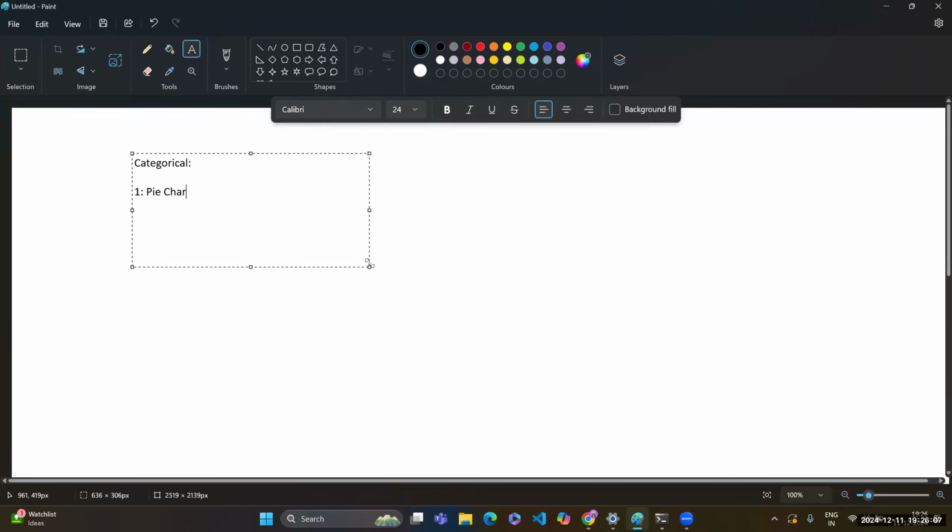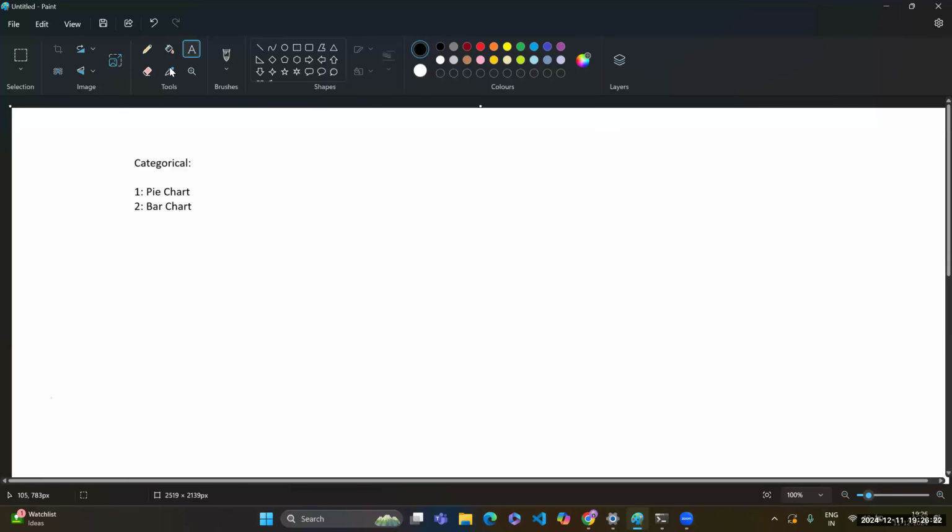One is called a pie chart, and the second one is called a bar chart. Okay, so these are the two things that we had discussed yesterday, and how the pie chart looks like, how the bar chart looks like. All these things we had discussed, and a better way that we can always suggest for the categorical data is the bar chart. So these are the things that we had discussed in our earlier session.